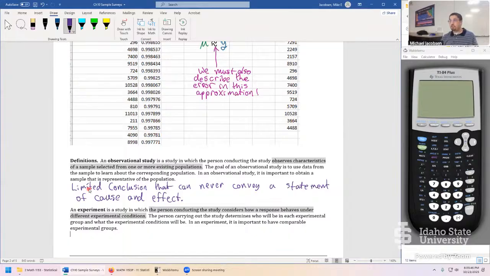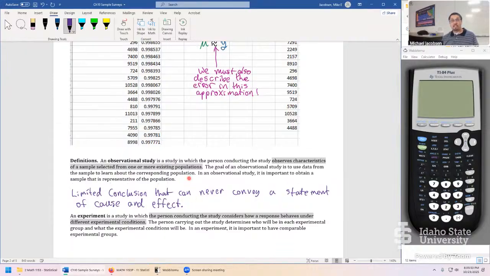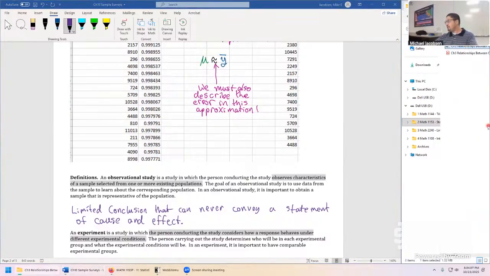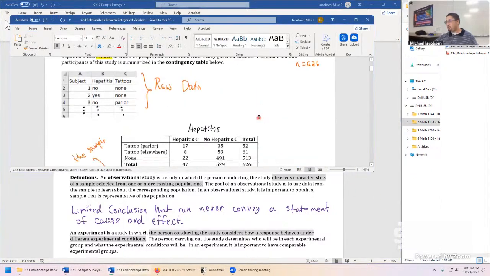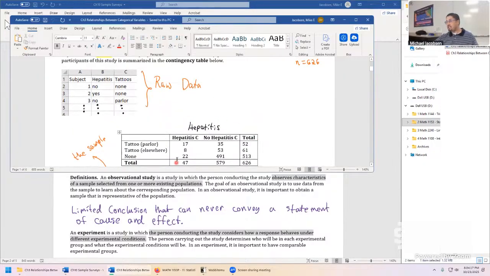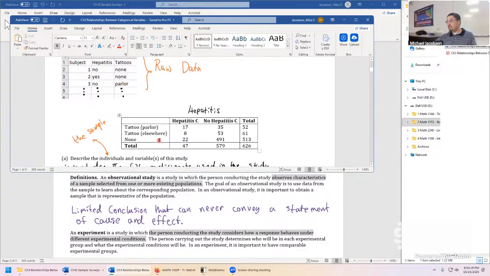I think when we were looking into the contingency table in chapter 3, we mentioned no matter how interesting this data looks, we can never say one variable caused an occurrence in the other variable. It had to have been a designed and controlled experiment to make that happen. Let's take a look into that just for the sake of tying this together. This was all the way back in chapter 3, relationships between two categorical variables. This was the two-way table. And we're looking into the relationships between hepatitis and tattoos and where we got them.